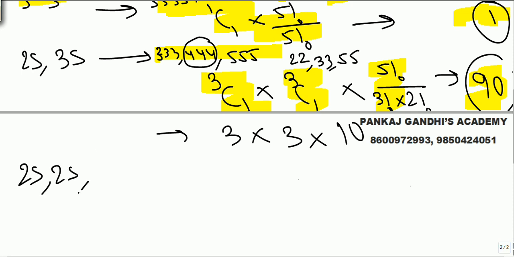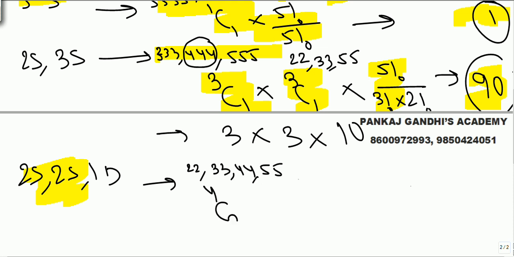And finally, 2 same, 2 same and 1 different. Look, 2 digits twice. Now select at one go two 2s, two 3s, two 4s or two 5s. Out of 4 choices, any 2 choices we select, they will come twice. 2 choices gone.